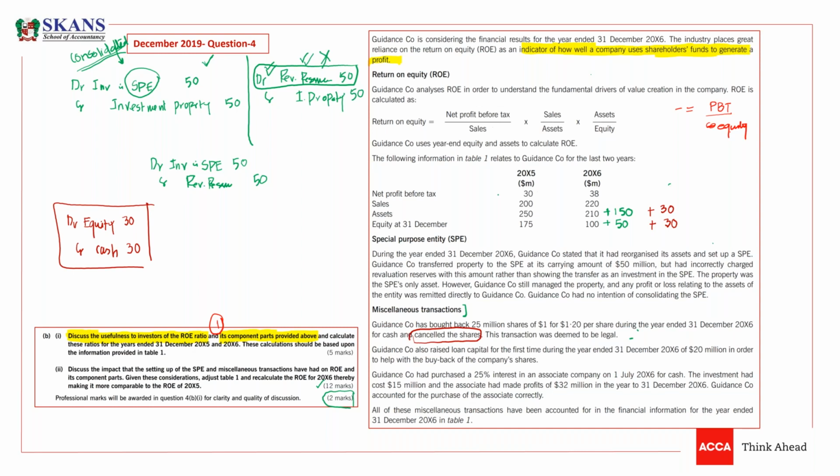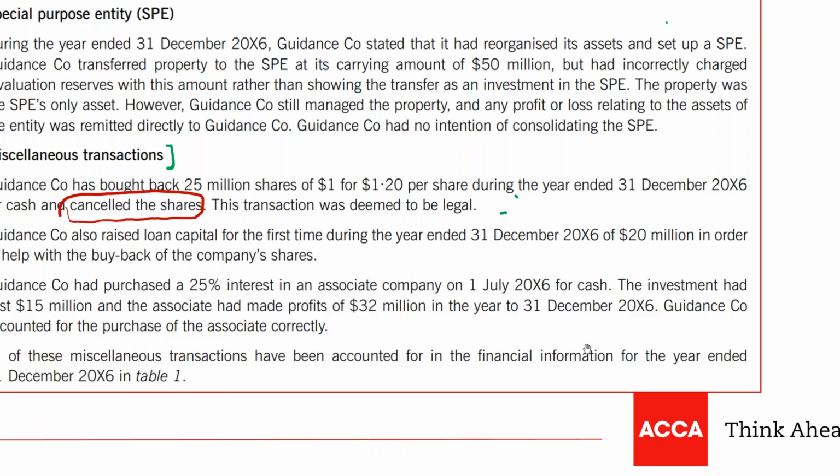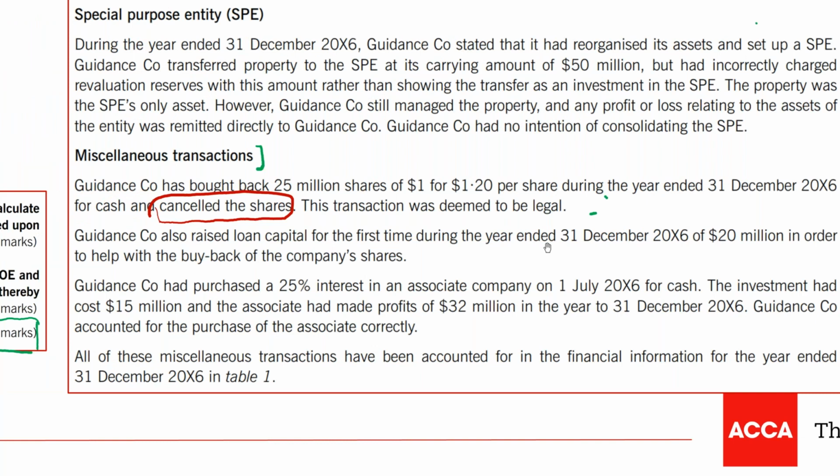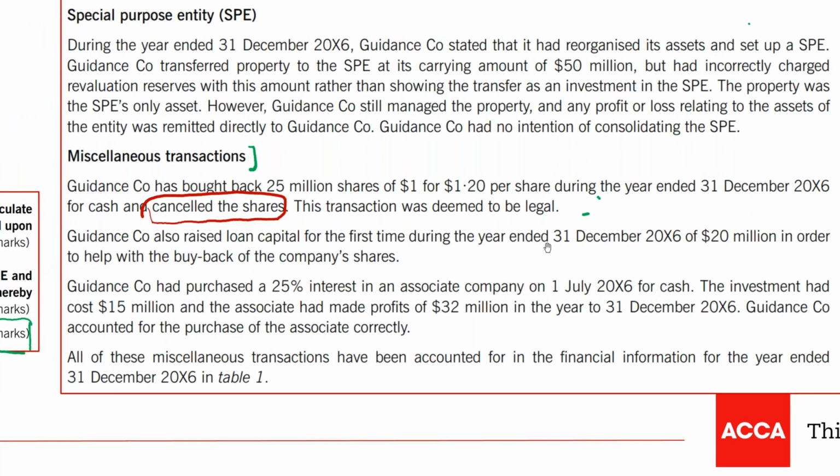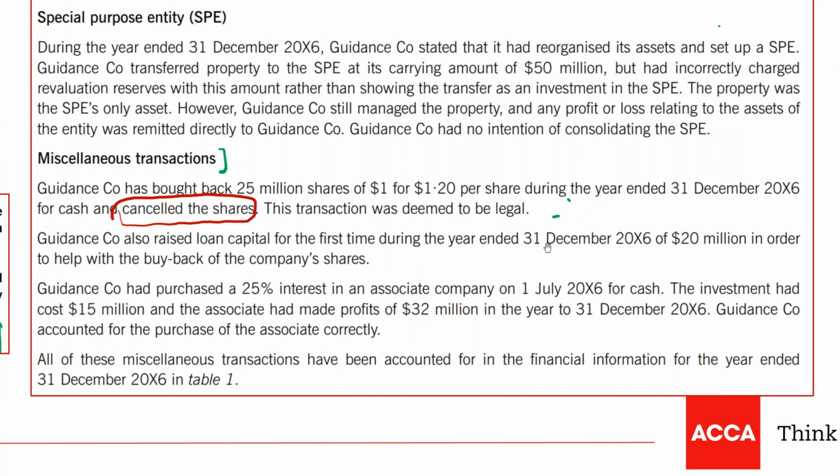Now, guys, what is the next transaction? The guidance company also raised loan capital for the first time during the year ended 31st December 2006 for 20 million, in order to help with the buyback of the company shares. When we have acquired a loan, debit would be cash and credit would be liability. The cash will increase and the liability will also increase, so the net effect on equity will be zero.